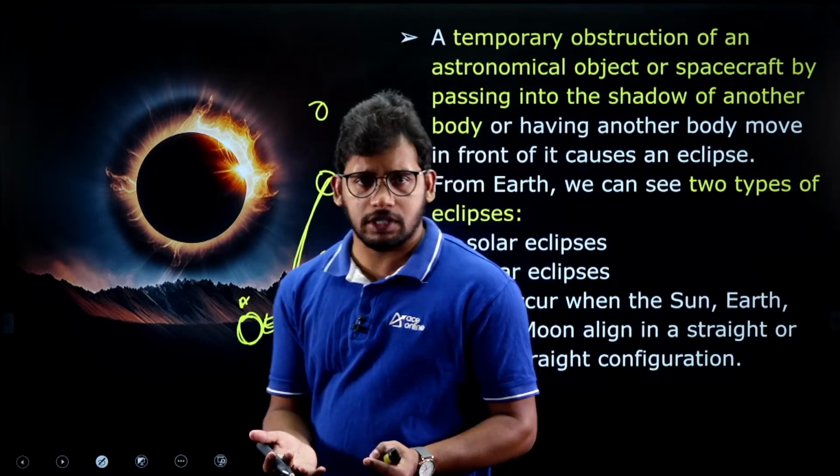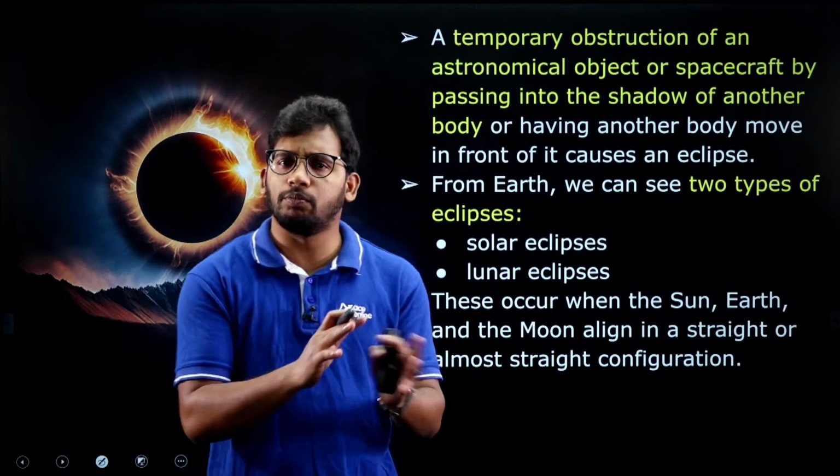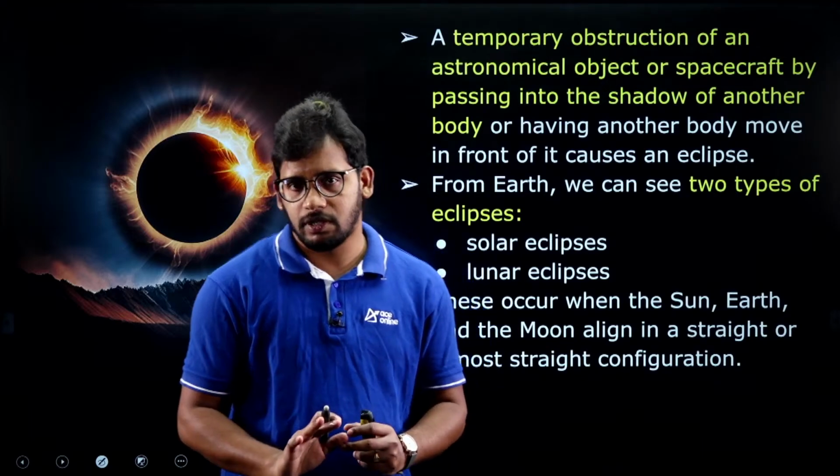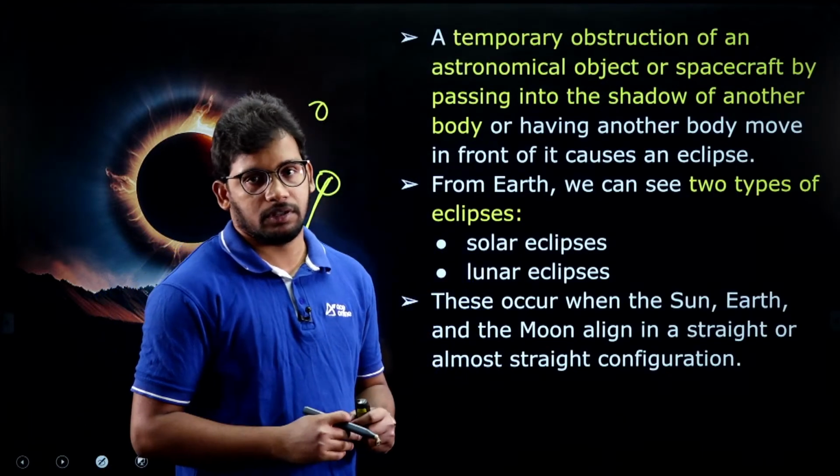So it is a very general concept. It is not applicable only to earth, moon or sun. It can be anything in the space. So that is called as the eclipse, right?